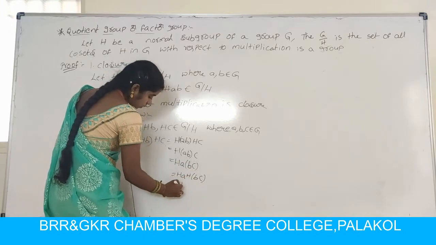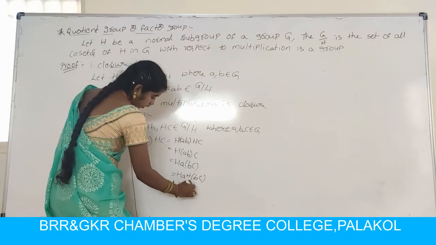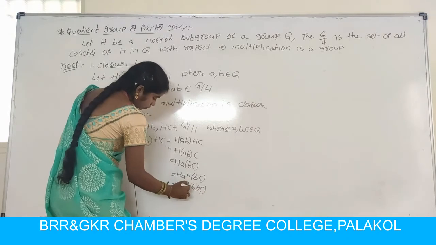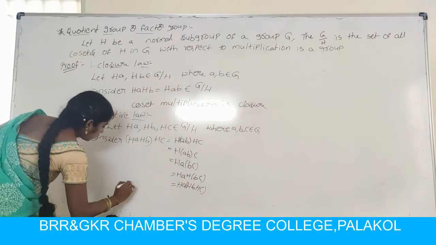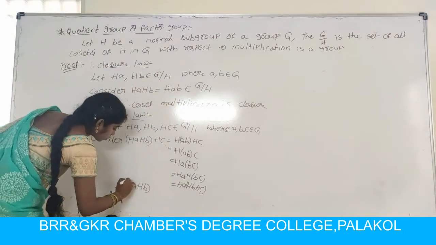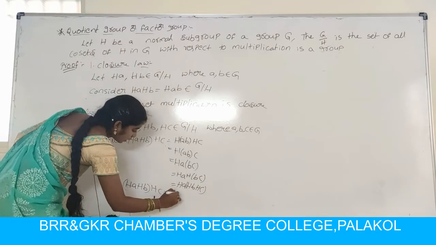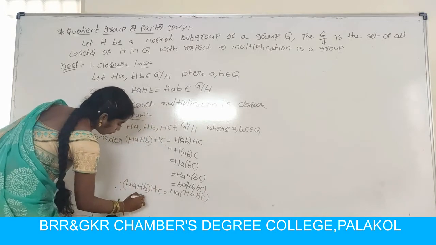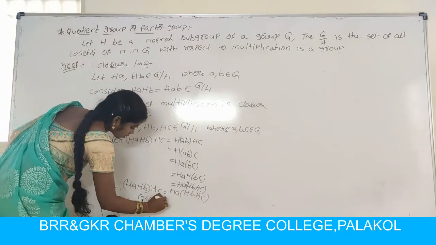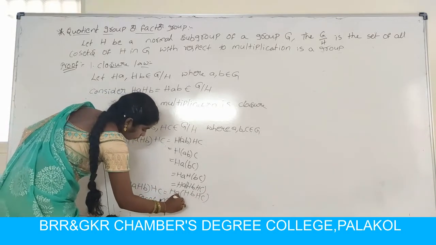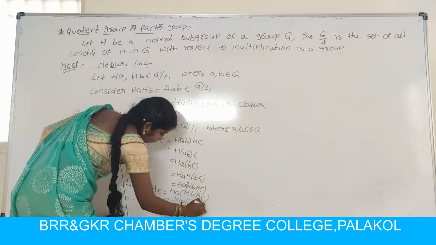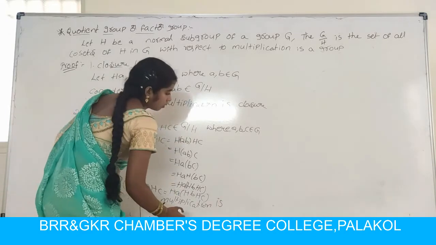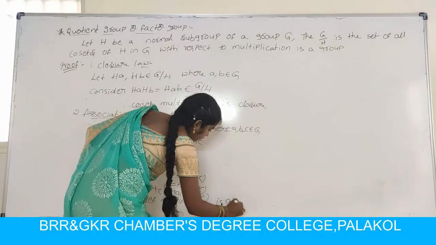So HBC can be written as HB HC. So therefore HA HB into HC equal to HA into HB HC. So therefore coset multiplication is associative.